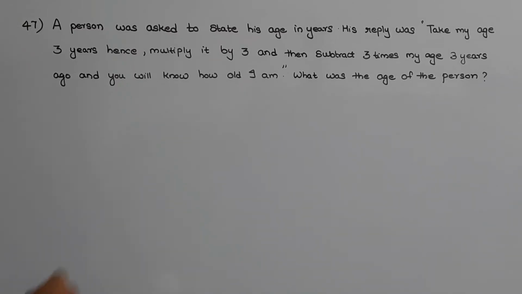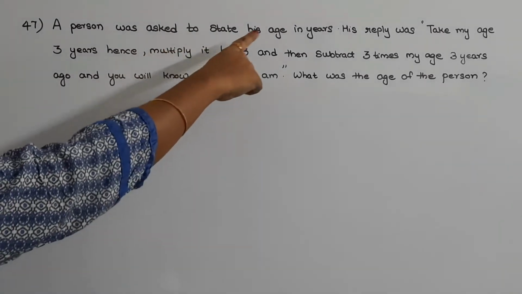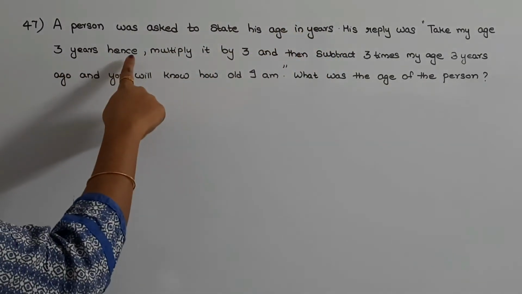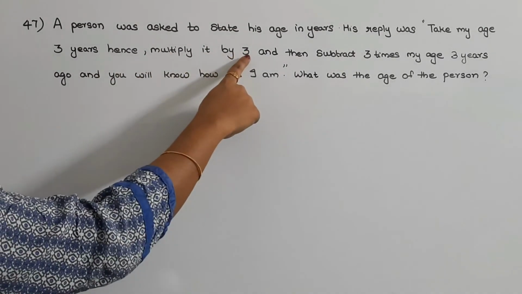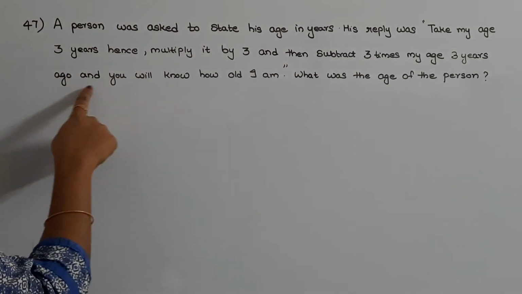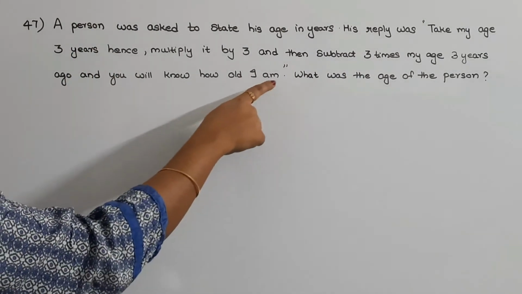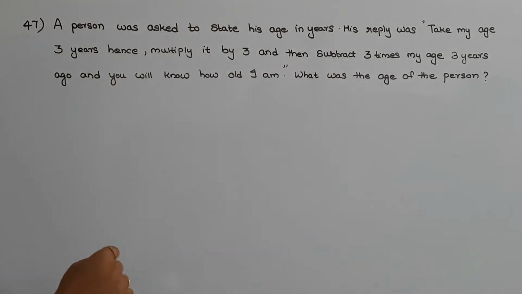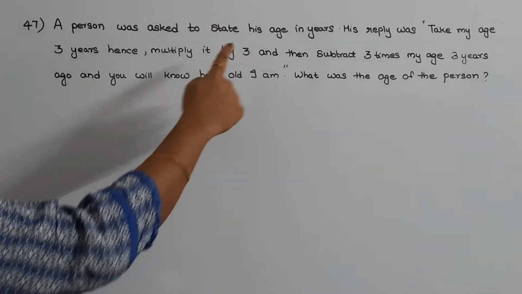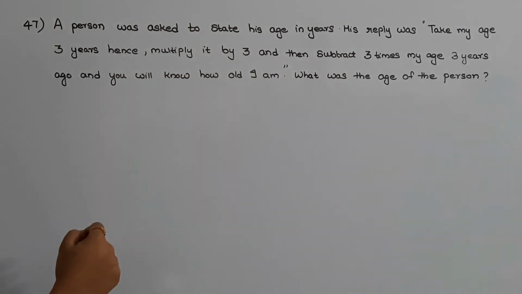The next question is, a person was asked to state his age in years. His reply was, take my age 3 years hence, multiply it by 3 and then subtract 3 times my age 3 years ago and you will know how old I am. What was the age of the person? So in this question, a person was asked to state his age. Then he gave an explanation like this. We need to find out the age of the person.